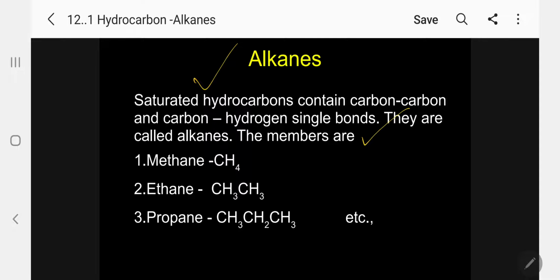The lower members start from methane, ethane, propane, butane, pentane, hexane, heptane, octane, nonane, and decane. That is up to 10 members. We have discussed this already under the IUPAC. Okay, right.